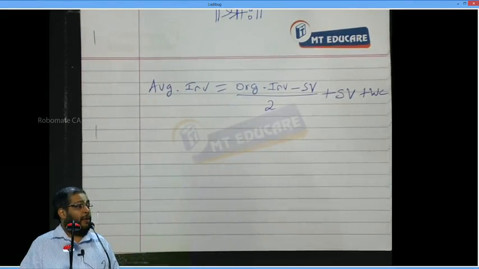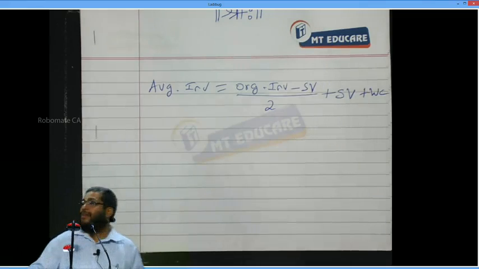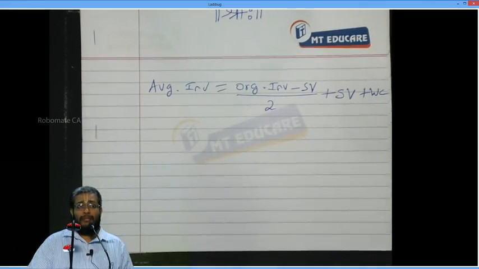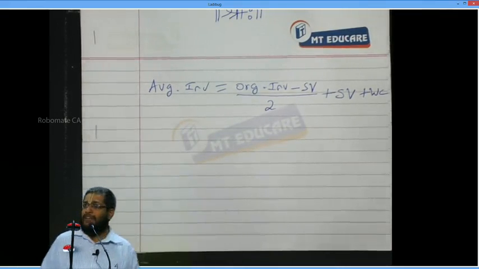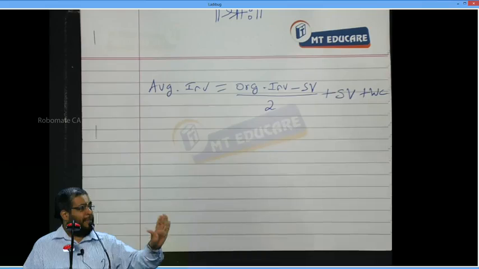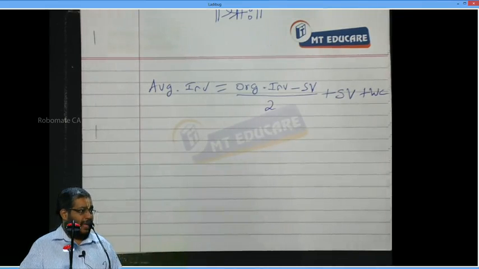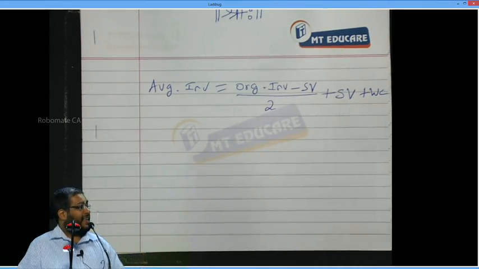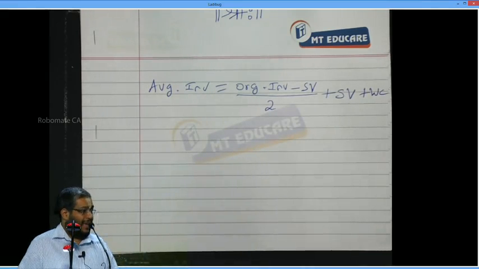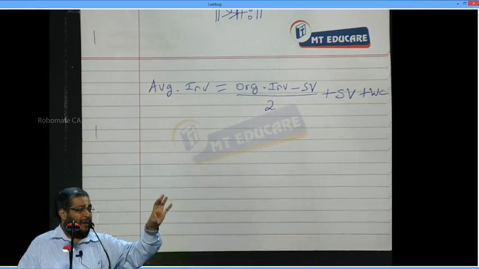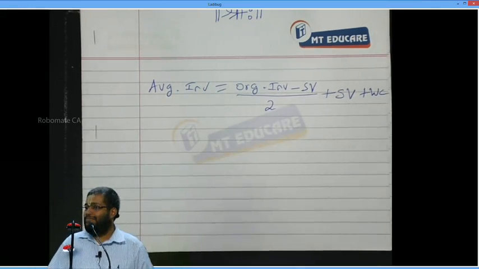Second year profit, I am not earning with the new table, I am earning with a depreciated table. Third year, earning a profit not with the depreciated table, but with a further depreciated table. Everybody yes or no? Every year I earn profit on the same asset only, but the investment is not the same, because first year the asset is new, second year it is a little bit older, third year much older, and so on. Everybody yes or no? That means each year I am earning profit with a lower investment.